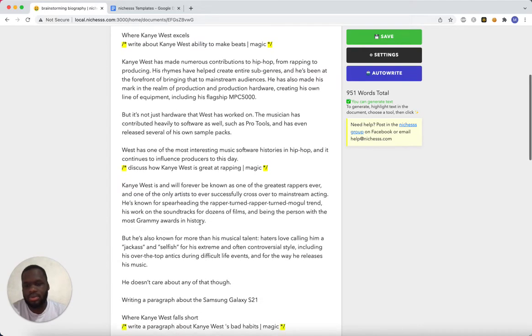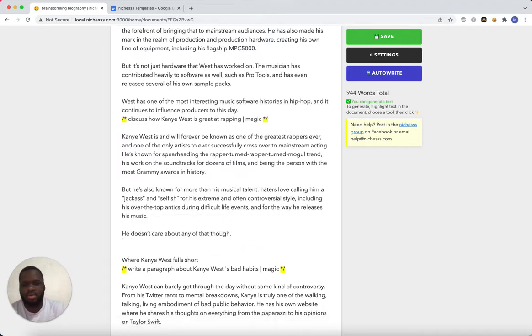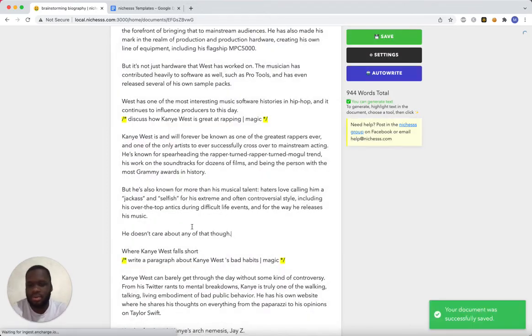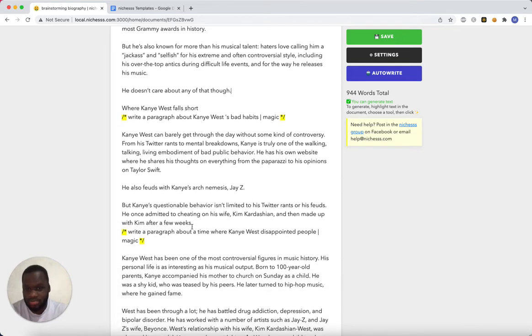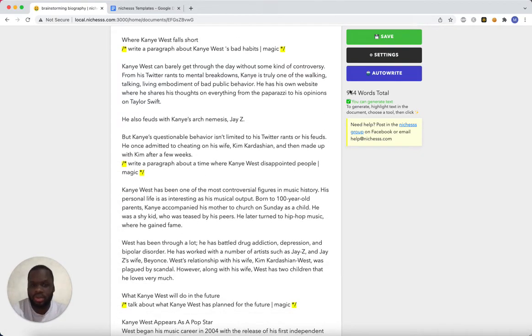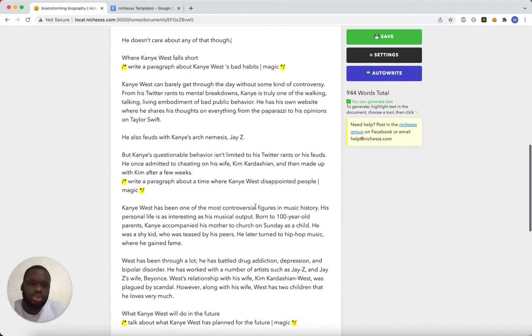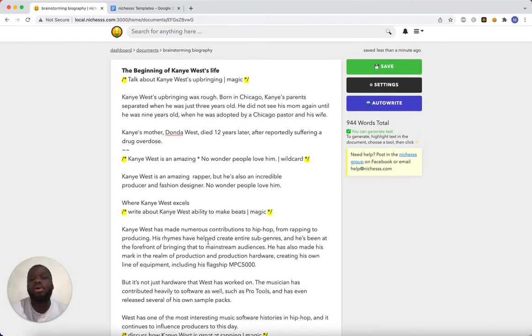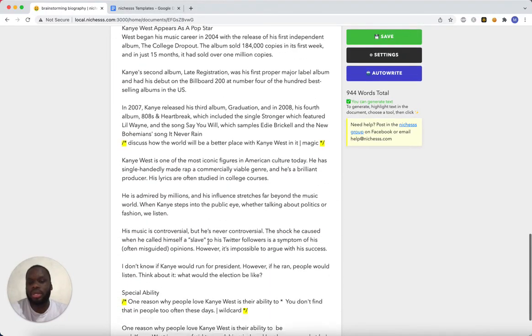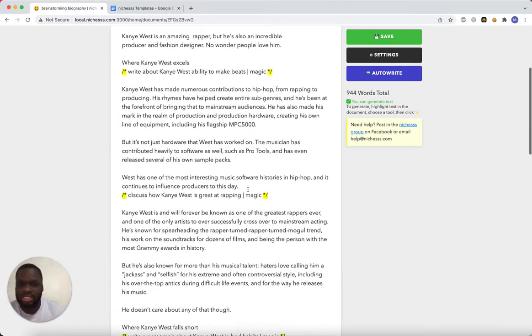Yeah, that's an error. But yeah, so we've got this really long article now, which is 944 words, that kind of flows nice. It's going to take some massaging, but it's a great starting point. And it's a different way to interact with all the tools that exist in Nichesss. As you can see,